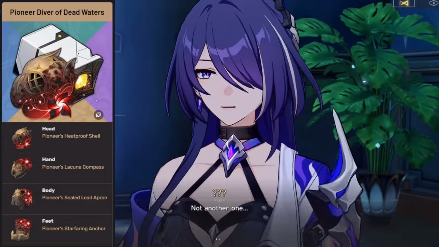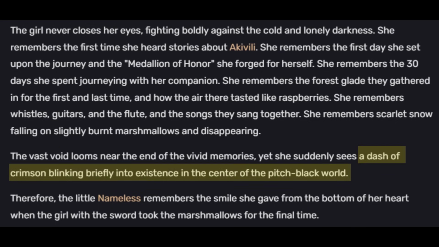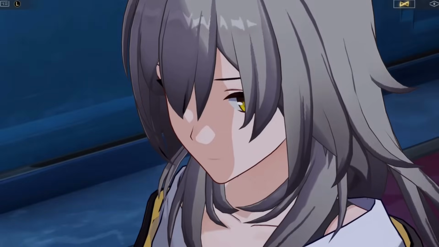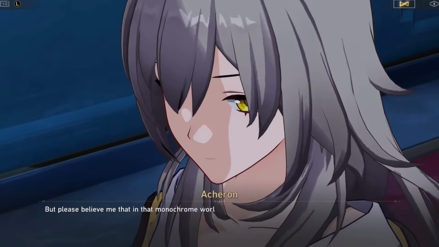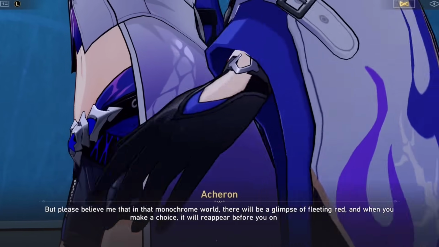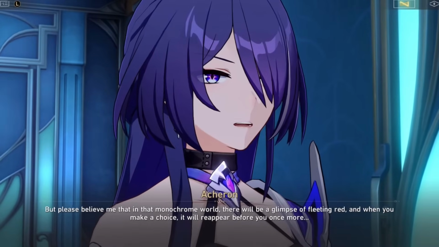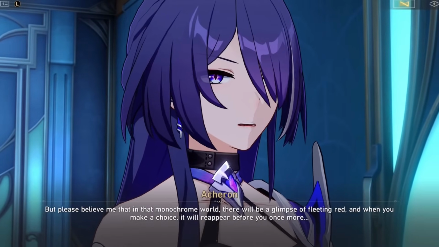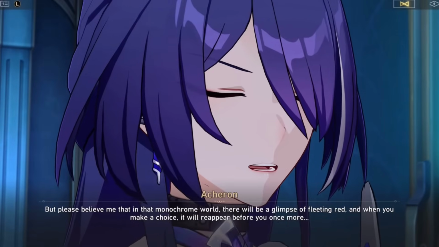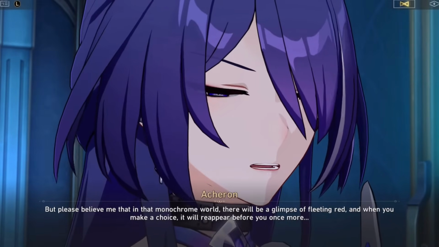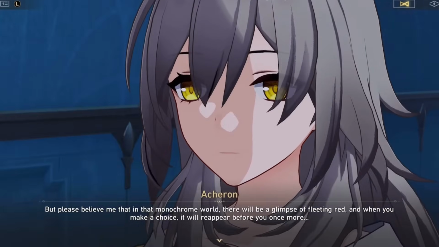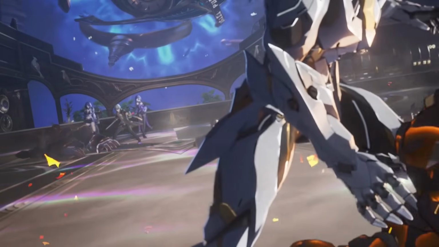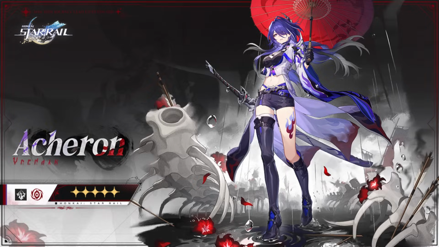This relic set describes a dash of crimson blinking briefly into existence in the center of a pitch black world, mirroring Acheron's line to us. "But please believe me that in that monochrome world, there will be a glimpse of fleeting red. And when you make a choice, it will reappear before you once more." This could also be a reference to Acheron given the red imagery in her splash art.